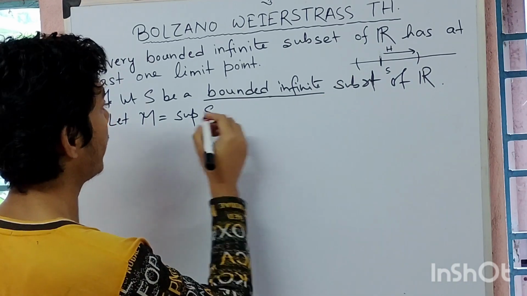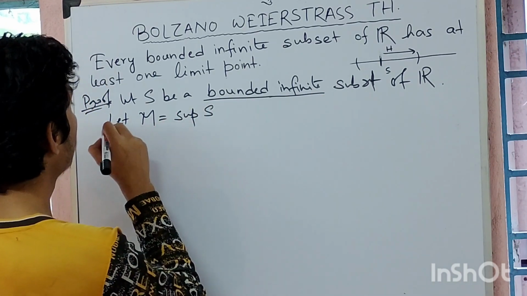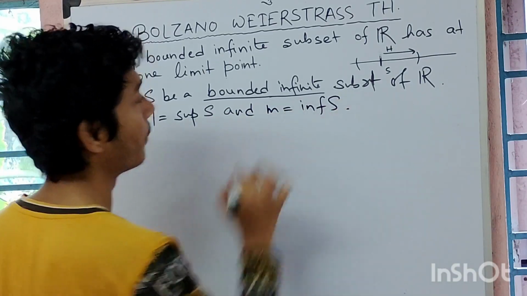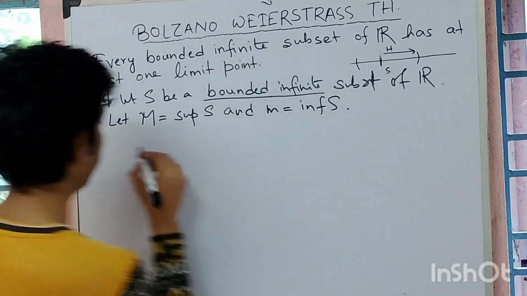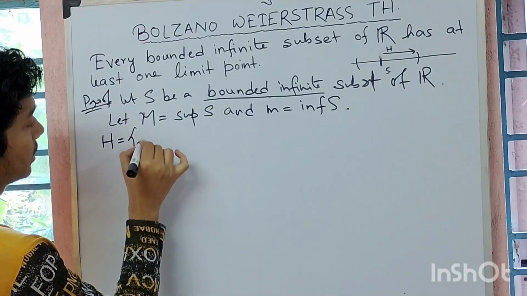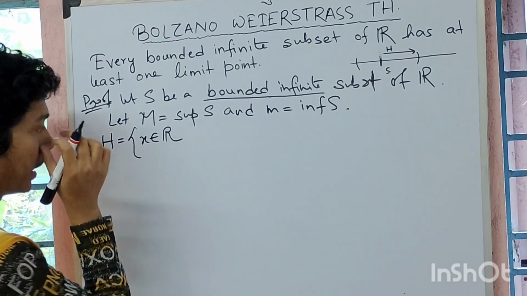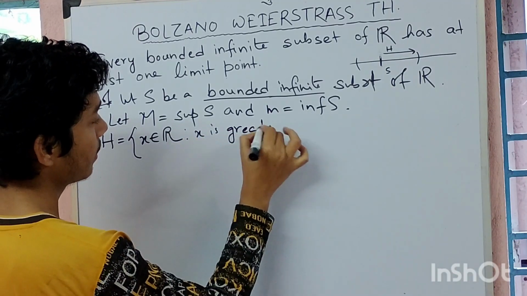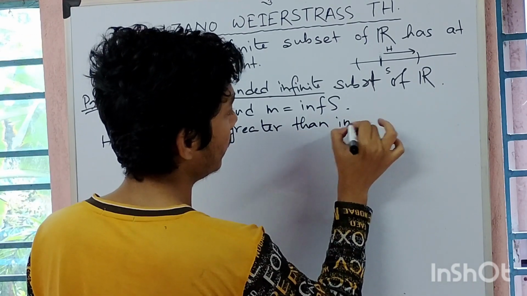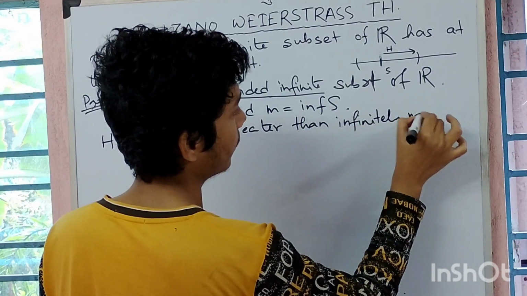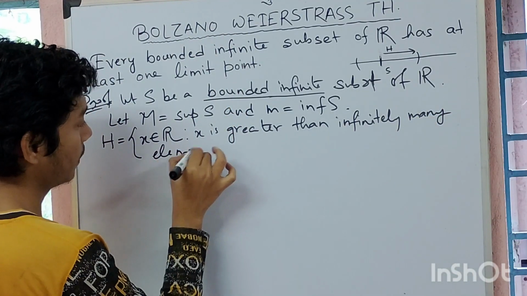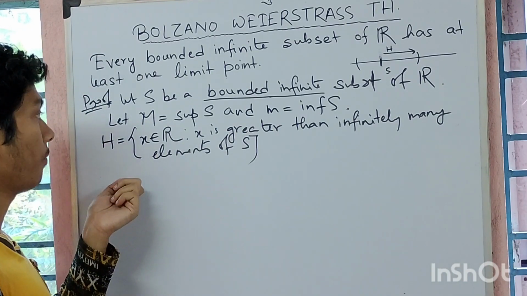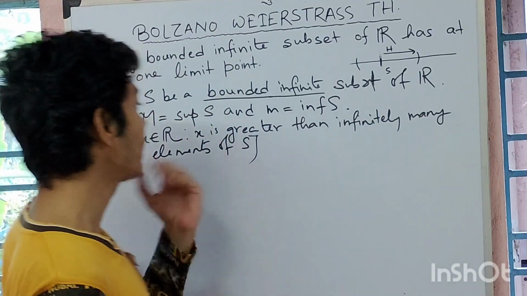Because it is bounded and infinite, its supremum and infimum exist. So let capital M equal the supremum of S and small m equal the infimum of S. And I am taking a set H, defined as the set of x belongs to R such that x is greater than infinitely many elements of S. I have defined a set H consisting of those elements which are greater than infinitely many elements of S.